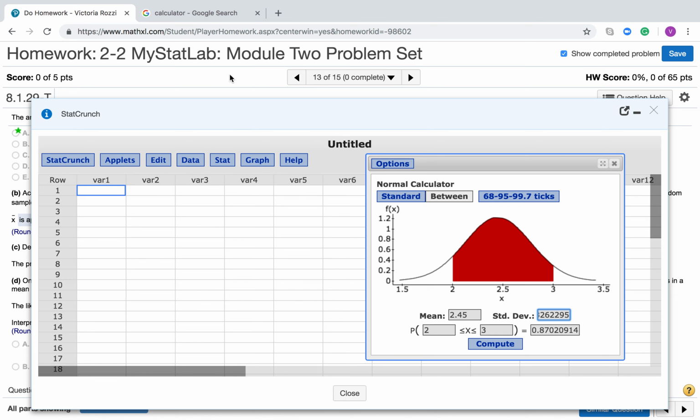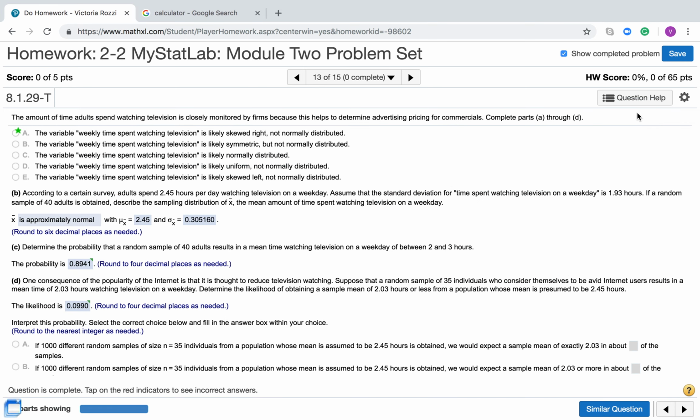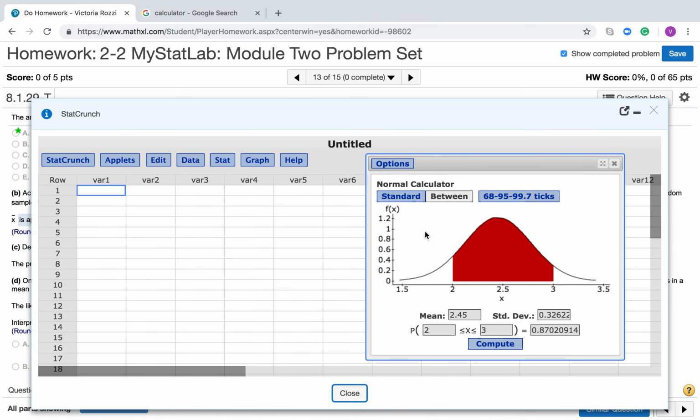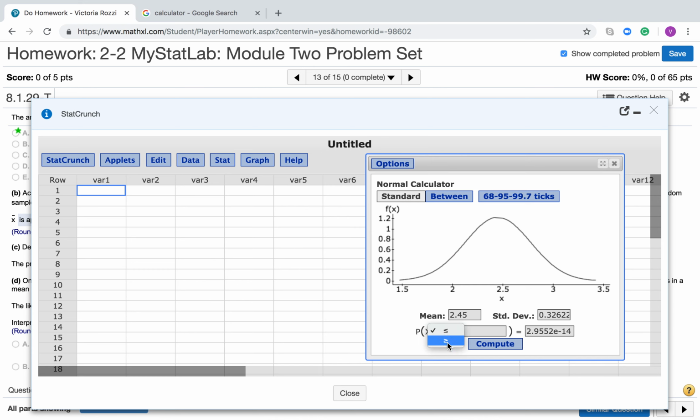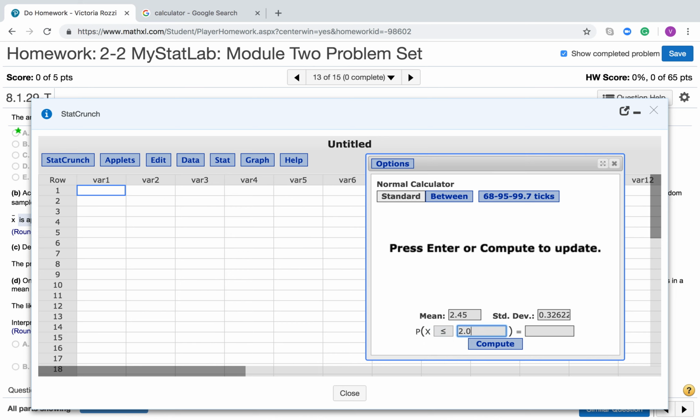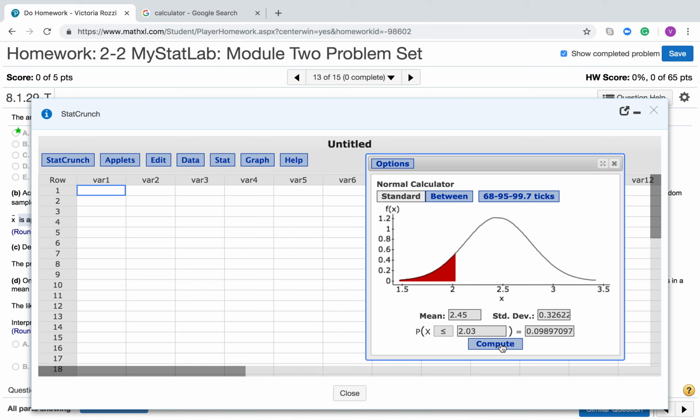Okay, and again, they wanted, I'm going to minimize this again, I'm sorry, I did all the clicking, but we want 2.03 hours or less. Okay, so 2.03 hours or less. So in my StatCrunch calculator, I'm going to do the standard calculator instead of between. So we're going to switch this, and see how we have the less than symbol? You could make it the greater than symbol, but we do want to keep it less than. And I want 2.03 hours, so click compute.